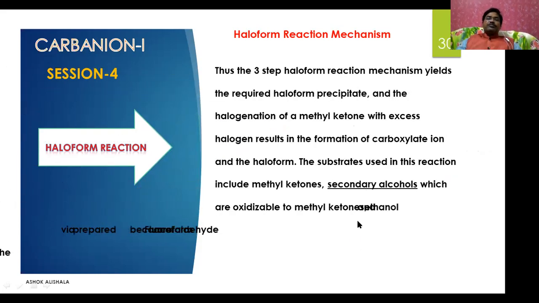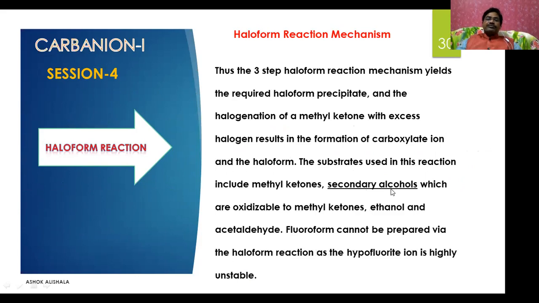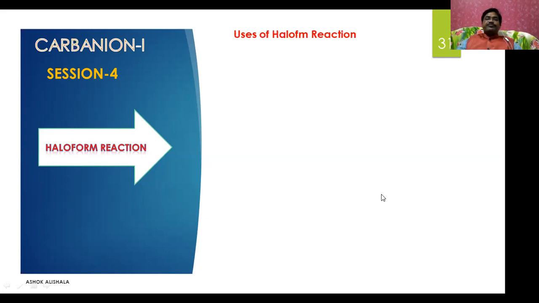Thus, the third step of the haloform reaction mechanism yields the required haloform precipitate, and the halogenation of a methyl ketone with excess halogen results in the formation of the carboxylate ion and the haloform. The substrates used in this reaction include methyl ketones, secondary alcohols which are oxidizable to methyl ketones, ethanol, and acetaldehyde. Chloroform cannot be prepared via the haloform reaction as the hypochlorite ion is highly unstable.